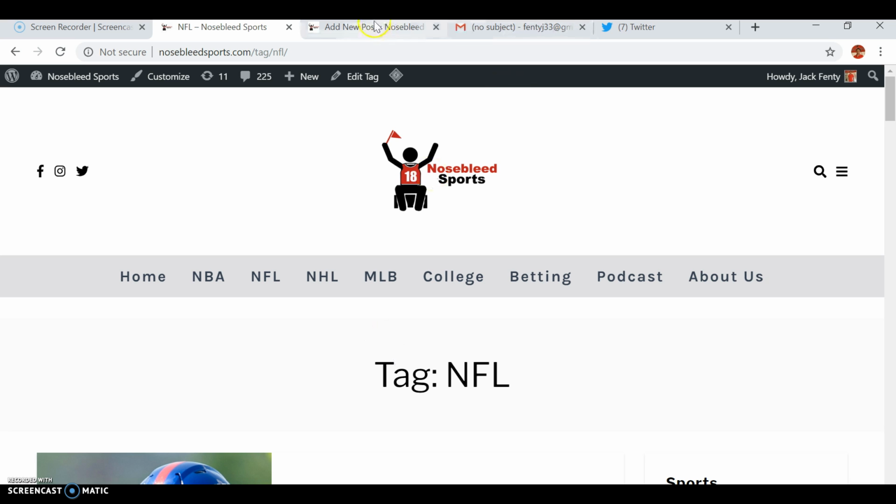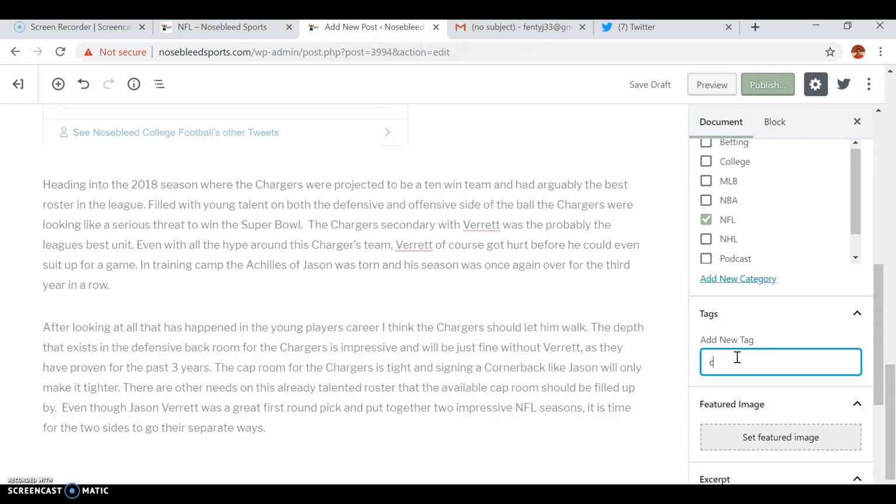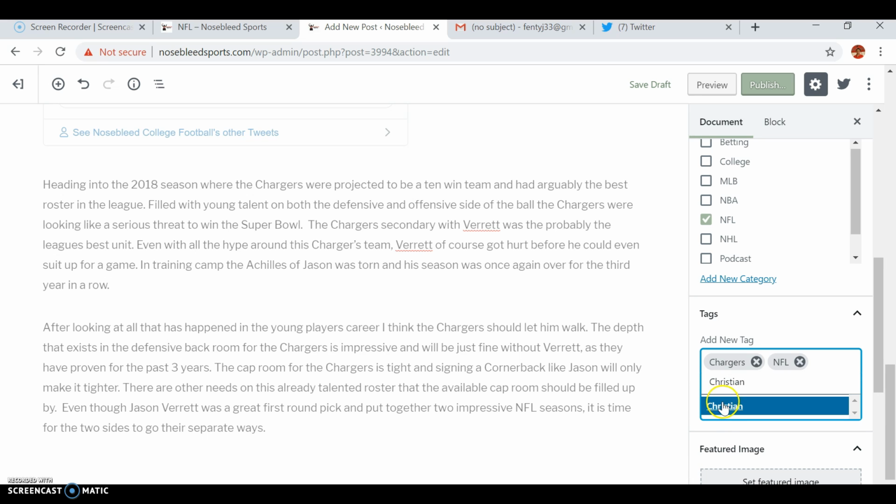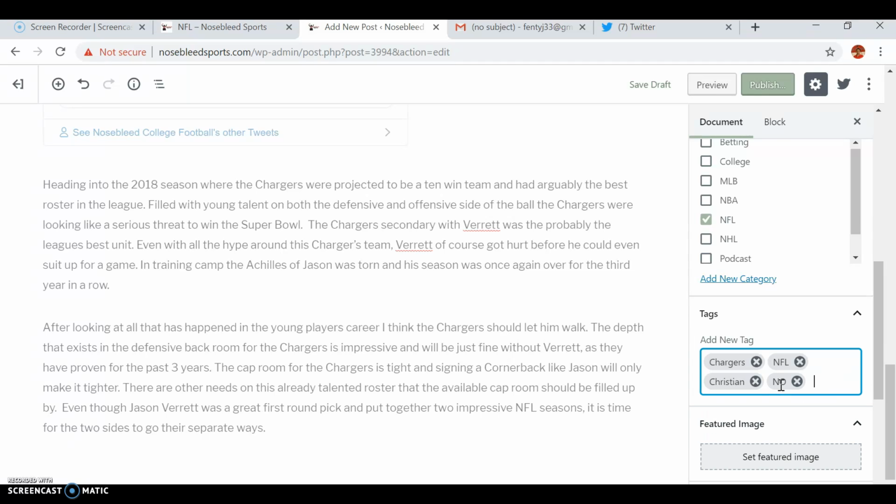If it's a team, say you're talking about the Chargers, as I am in this one, you put the Chargers. So let's go back to this. Add new tag, we'll do Chargers, which has already been used. You separate everything with a comma. Let me redo that. Chargers, NFL, and then I'm just going to do one that hasn't been used, just to show how to actually implement it. Christian, oh, it actually has been used. Okay, so that one hasn't been used, and then you put a comma after it, and then it loads up.